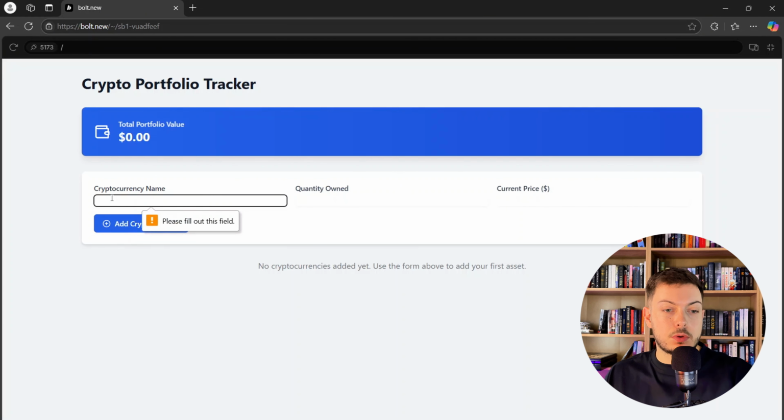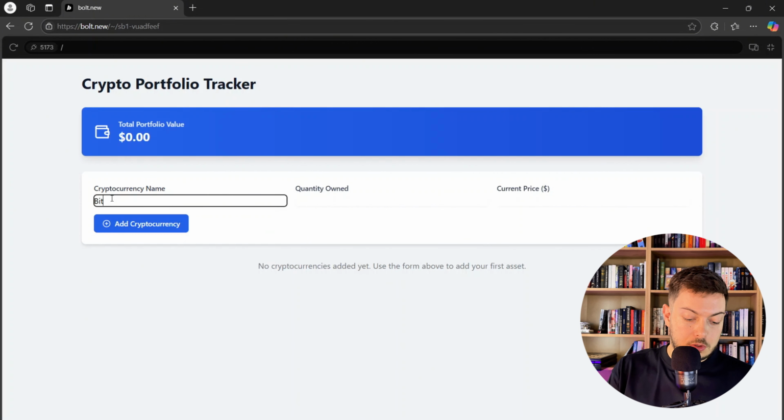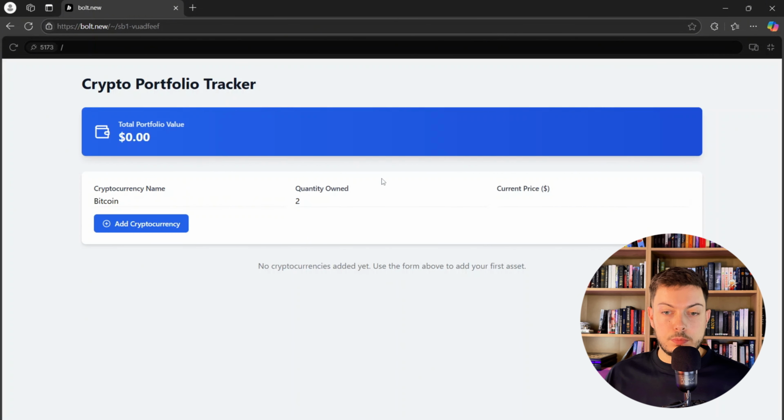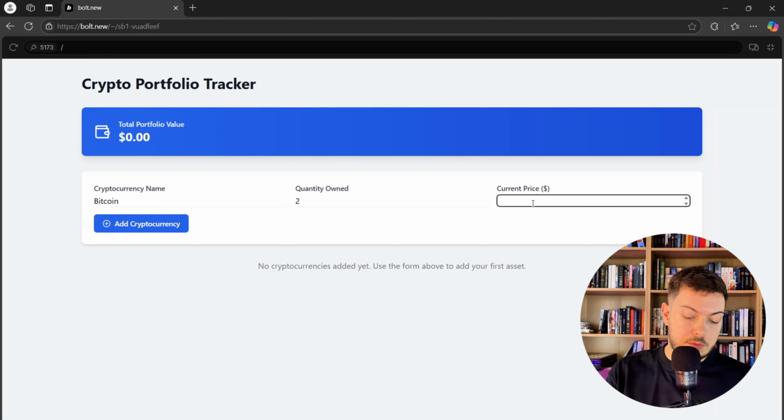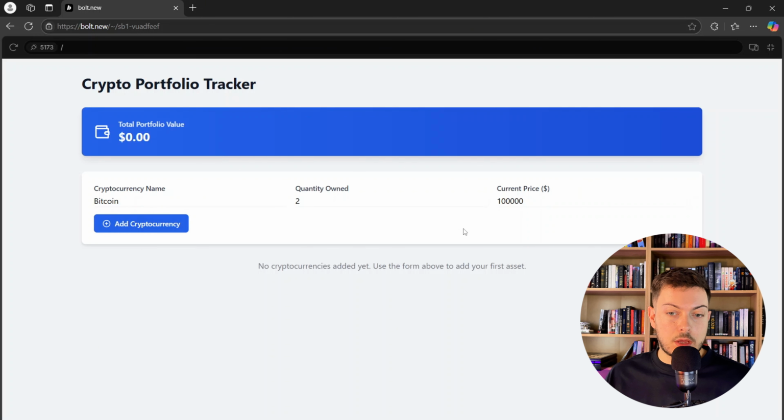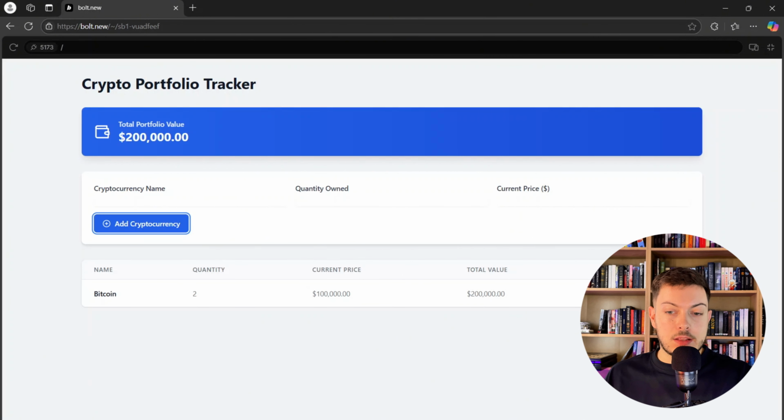We're going to add our crypto. So let's say we're going to add some Bitcoin. Let's say 2 Bitcoin. Current price is about 100 grand. It's just gone over $100,000, which is pretty awesome. Back in 2015, it was $1,500, which is mad to think about now. Yeah, back to university days. Okay, add that. Awesome. So we've got $200,000 worth of Bitcoin.